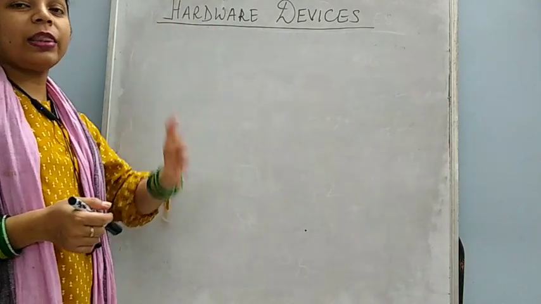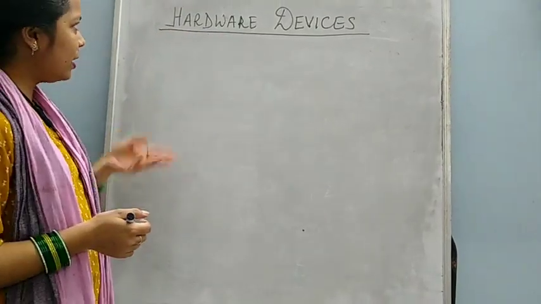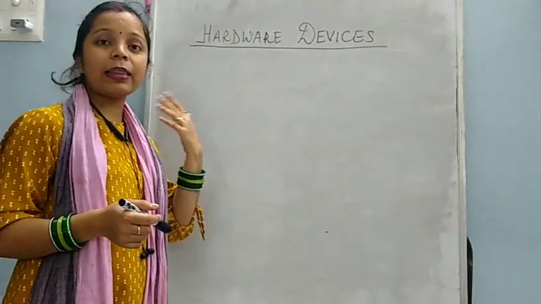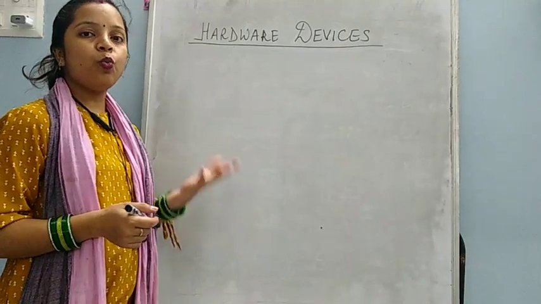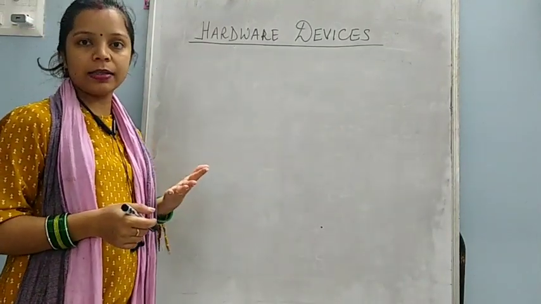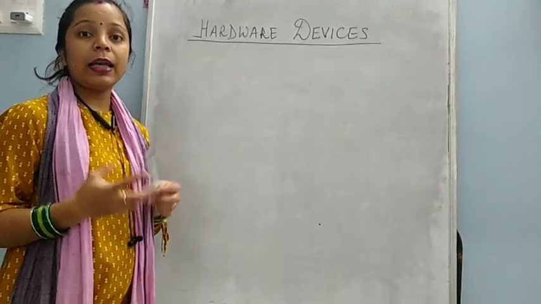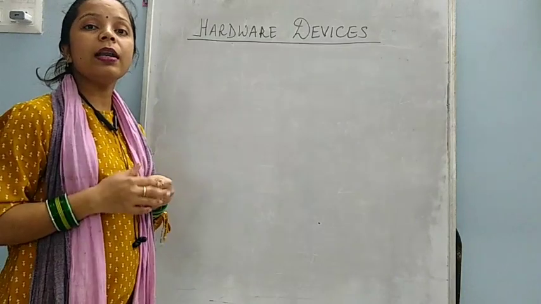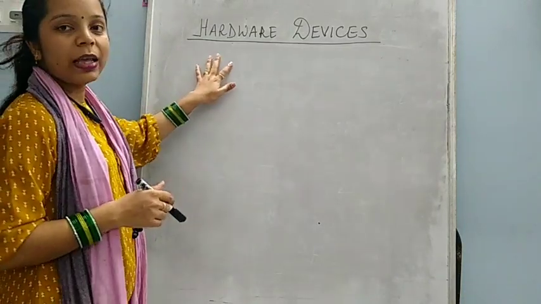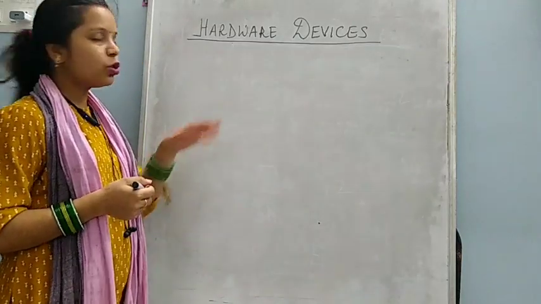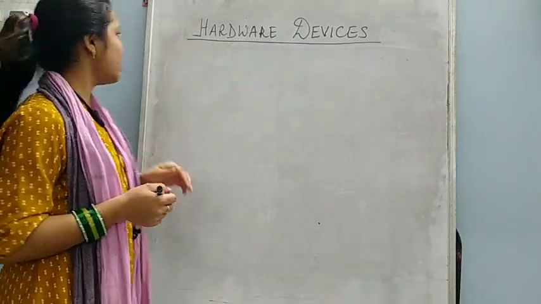Hardware devices. On that day I have told you about hardware. What is hardware? Hardware are that part of computer which we can touch with our hands and we can see with our eyes. That are called hardware. Like keyboard, mouse, monitor. These all are hardware devices because we can touch them with the hands and we can see them also. So these are called hardware devices.